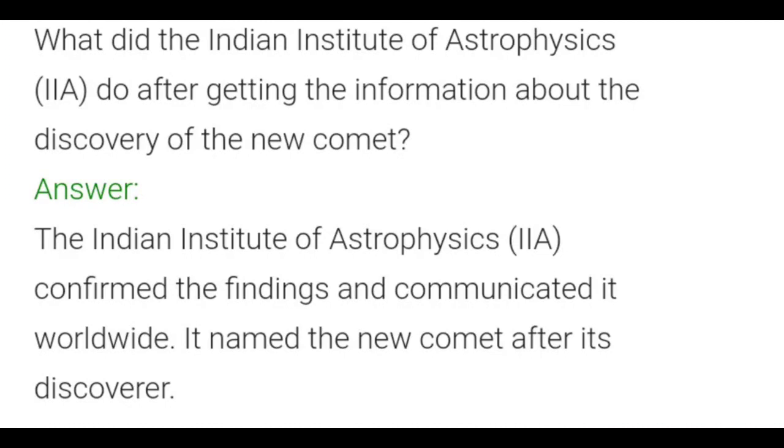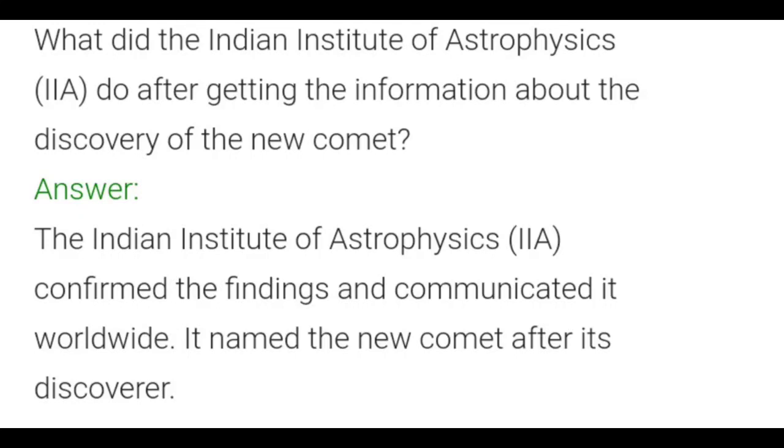Children, look at the third question here. What did the Indian Institute of Astrophysics IIA do after getting the information about the discovery of the new comet?